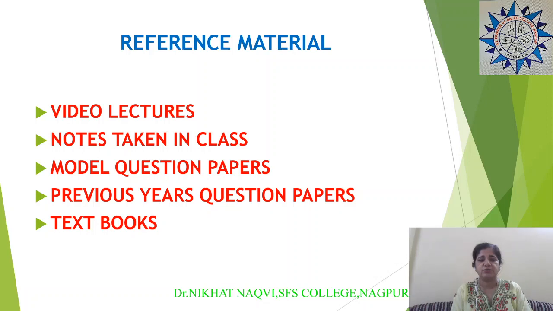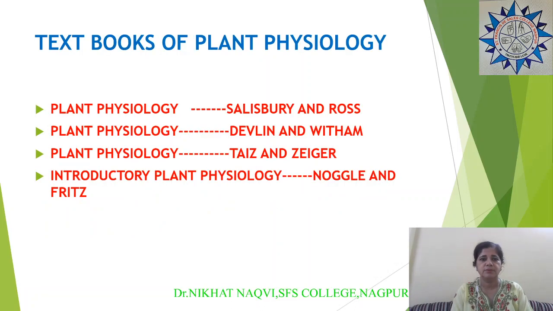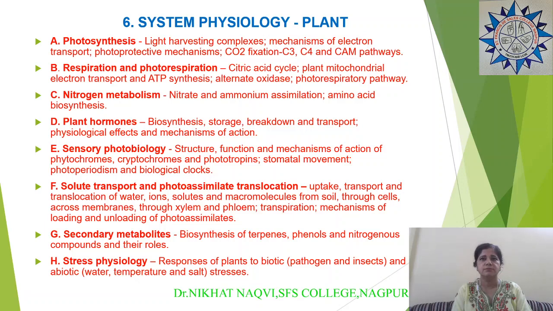These are standard textbooks. Standard textbooks are very important to understand the concepts. As far as plant physiology is concerned, there are 4 standard textbooks which I found to be good because the topics are explained in a simple manner. One is Plant Physiology by Salisbury and Ross, then there is Plant Physiology by Devlin and Witham. Then I found this book very good, Plant Physiology by Taiz and Zeiger. It's written in very simple language, easy to understand concepts. And then there is Introductory Plant Physiology by Noggle and Fritz.